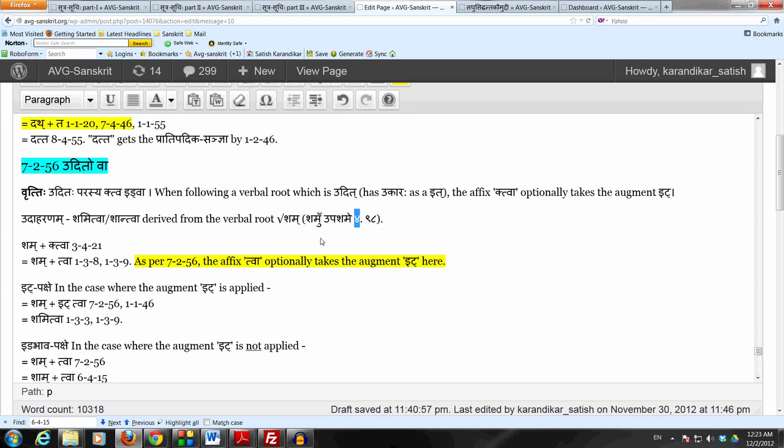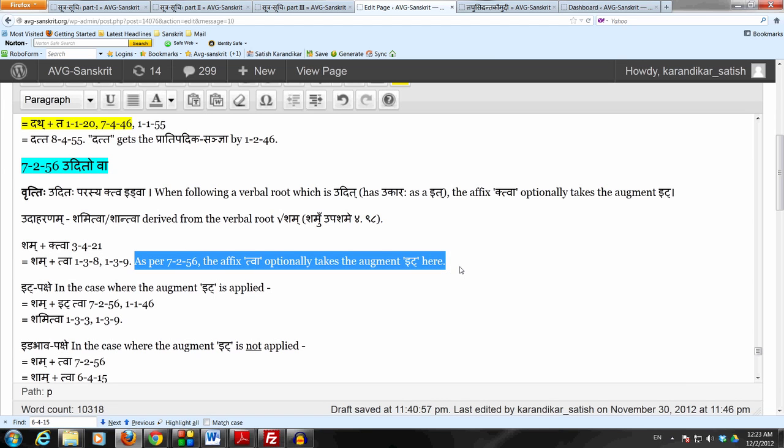So when we apply the affix ktva by 3.4.21, remove the it letter kakara, halantyam, tasya lopaha. So here we do have a verbal root which is udit, shamu upashame. It has ukara as it, and following that we have this affix ktva. So this affix ktva takes the augment it, the idagamaha, optionally, vikalpena.